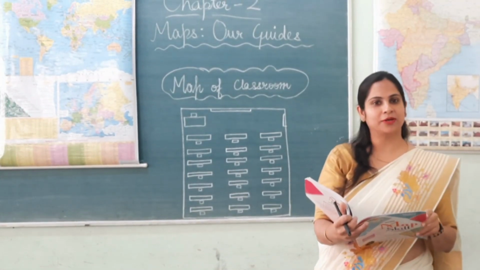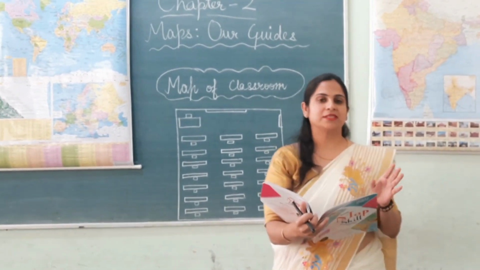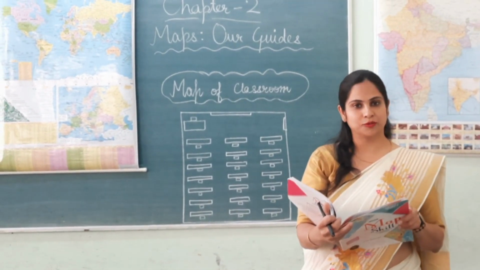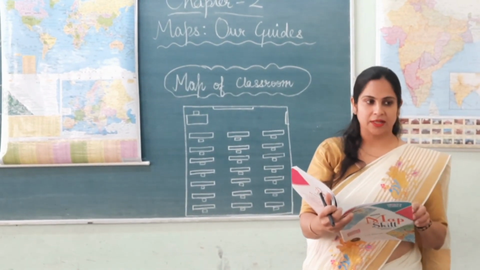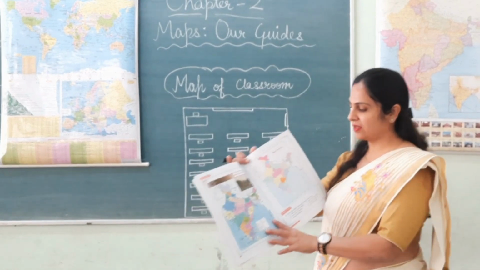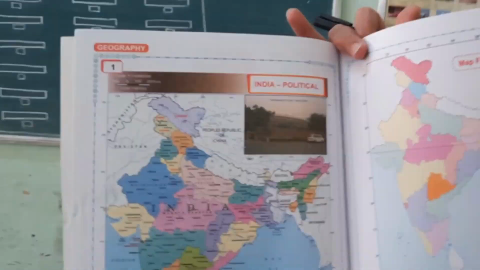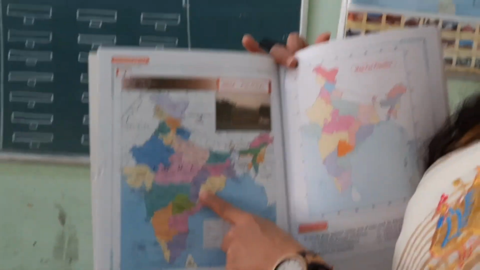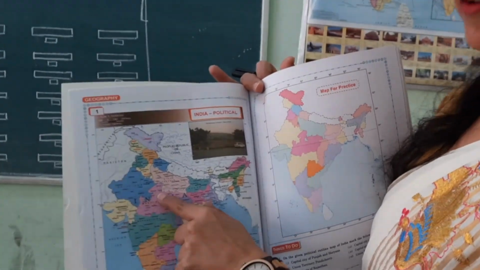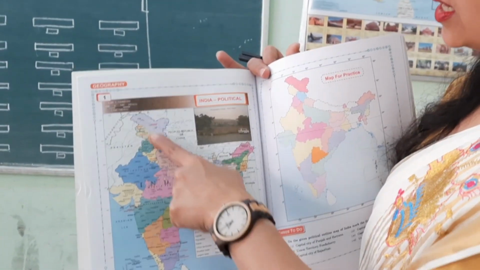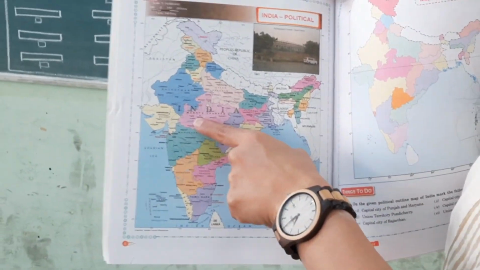Now, let's discuss the types of maps. There are basically so many types of maps, but today we will study two types: physical map and political map. Let's see the political map of India. In a political map, all the boundaries of states and capitals are clearly visible. It means all the governmental boundaries are visible in the political map.